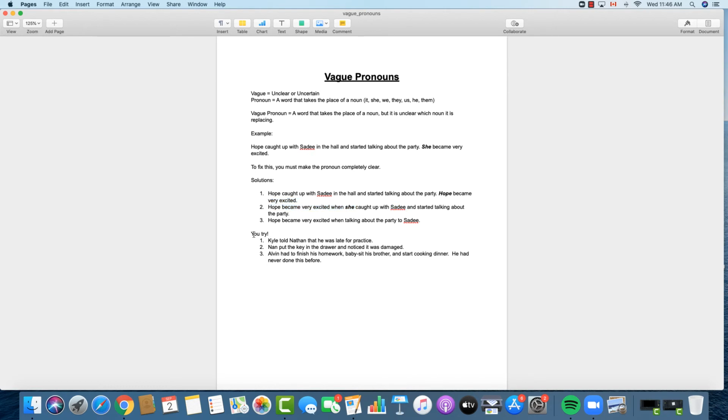Let's look at number 3. Hope became very excited when talking about the party to Sadie. Now in this case, we've actually just eliminated the pronoun altogether, similar to what we did in part 1 here, by replacing it with the name. We've shortened the sentence to make it clear and eliminated the pronoun, the vague pronoun, altogether. So either of these 3 options is a way to fix the example I gave you up above.